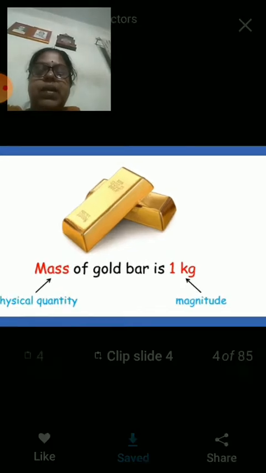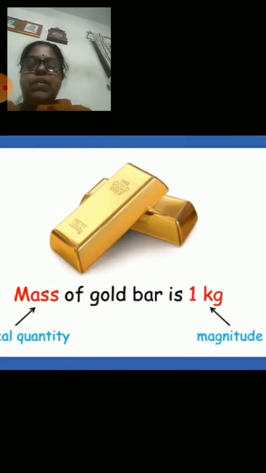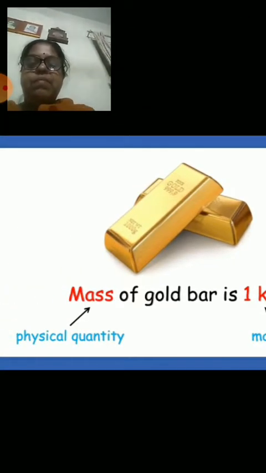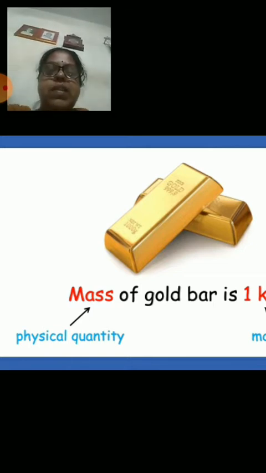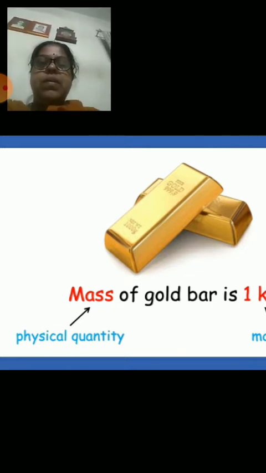Now look at another physical quantity I'm going to introduce to you, that is mass. What you're seeing in the picture is a gold bar or gold biscuits. Everybody is fond of purchasing such gold biscuits and gold bars.